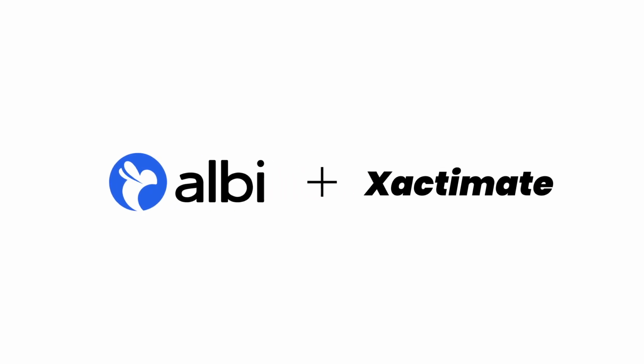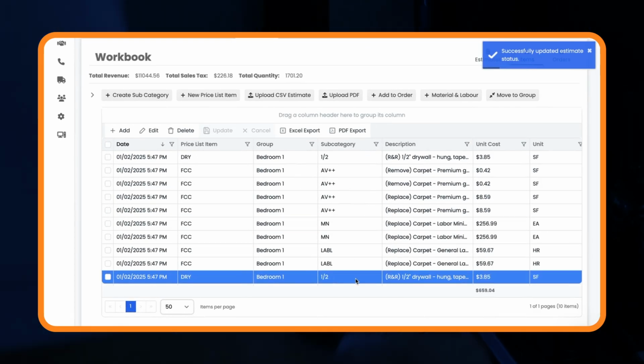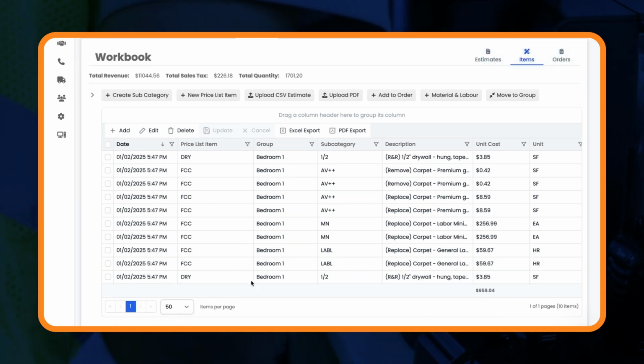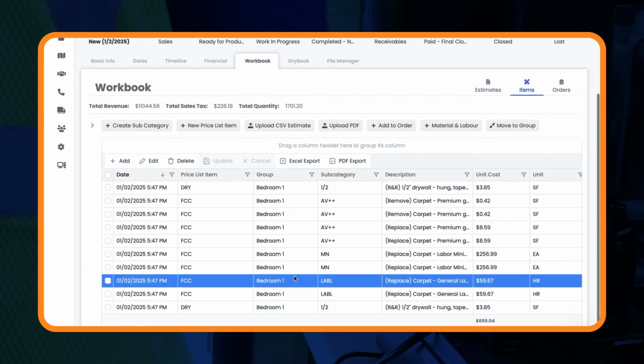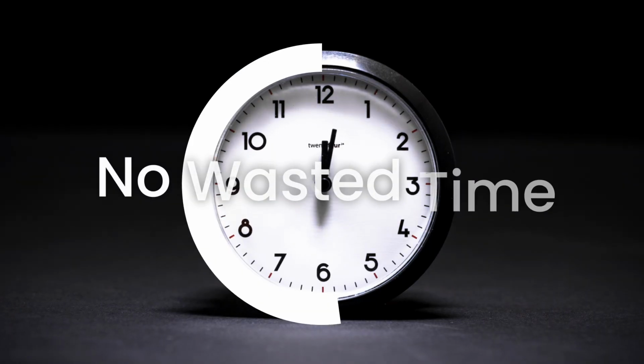With Albi plus Xactimate, you're not just estimating. You're managing your business smarter, controlling your costs, and ensuring every project is financially predictable. No extra spreadsheets, no guesswork, and no wasted time.